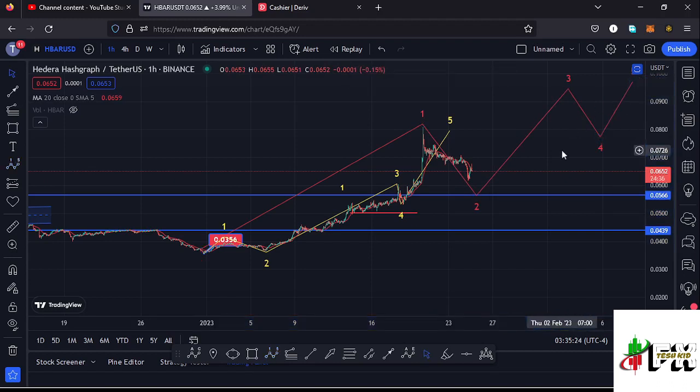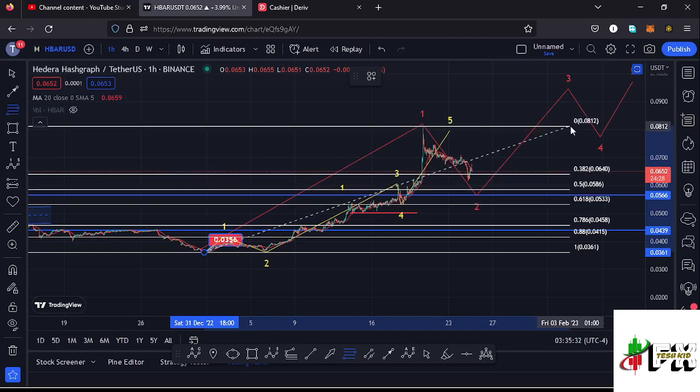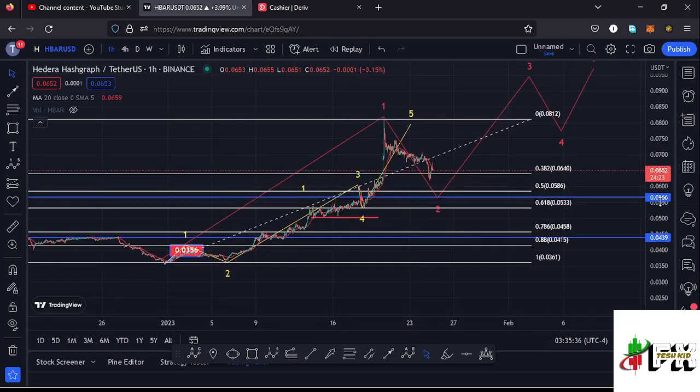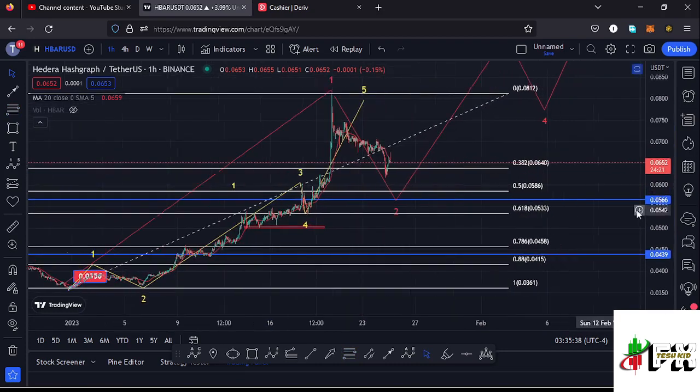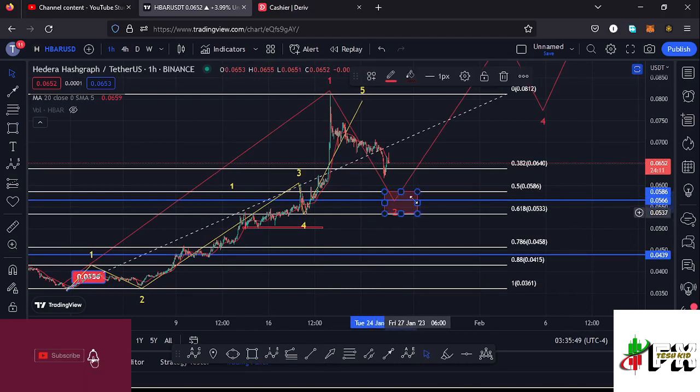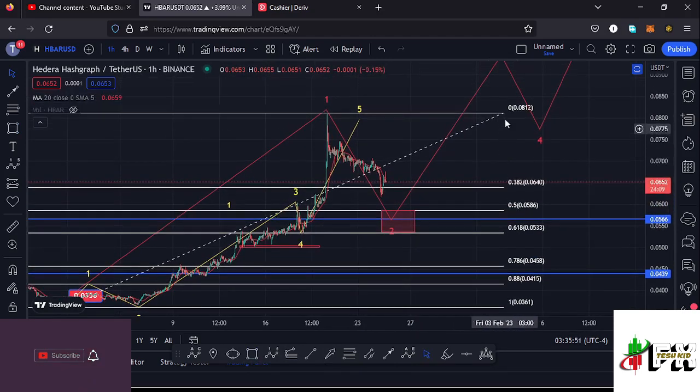By first giving you a minimum target area to the lower side in the formation of this wave 2, by connecting the Fibonacci's from the low of the first wave to the high of that wave 1, that gives me a minimum retracement area between the fib level 0.5 and the fib level 0.618, which lies between the $0.0586 mark and the $0.0533 mark. I can mark that target area here on the charts like that, and this is the minimum that I'm expecting this second wave to the lower side.